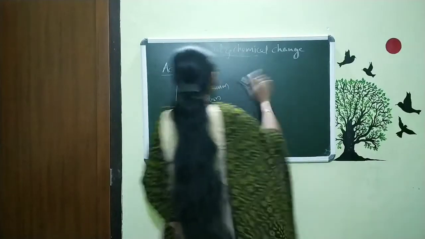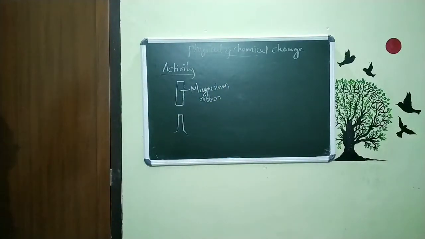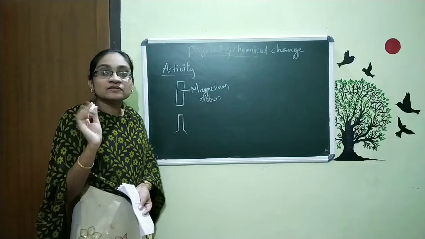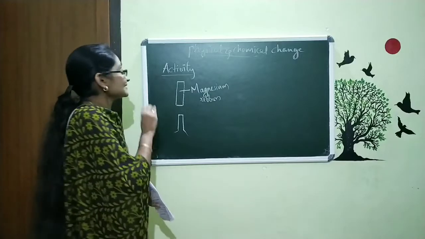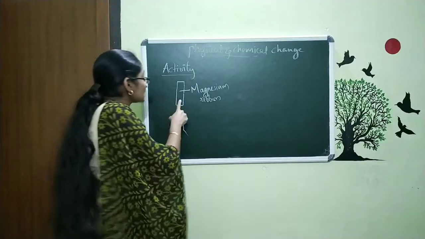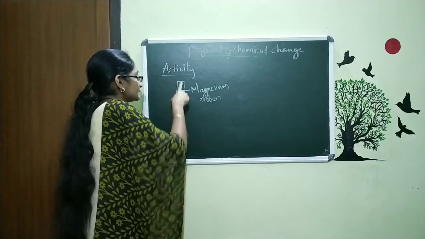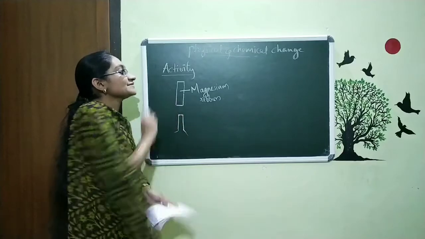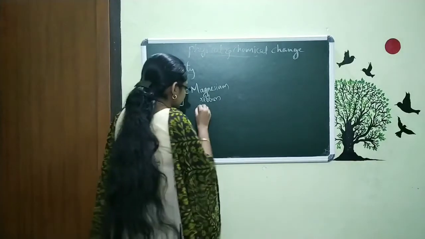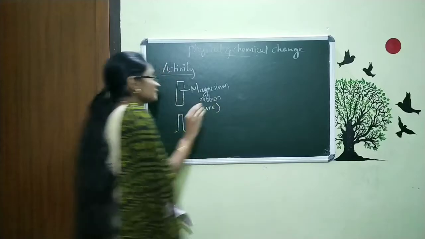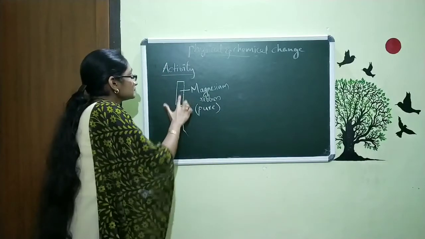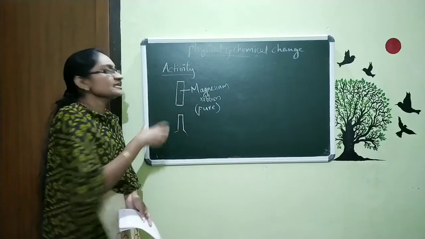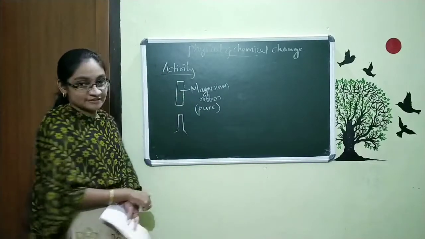The experiment is done with the help of a magnesium ribbon. When we are going to burn the magnesium ribbon, we do one thing: we take sandpaper and rub the surface. Why are we doing that? We do it to make the magnesium ribbon pure. When we rub it with sandpaper, we get the pure form of magnesium.